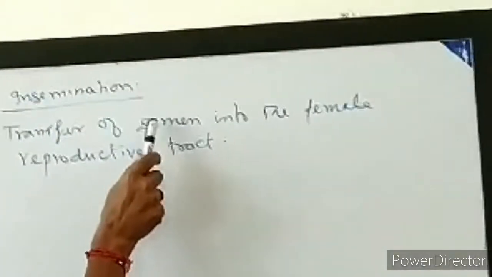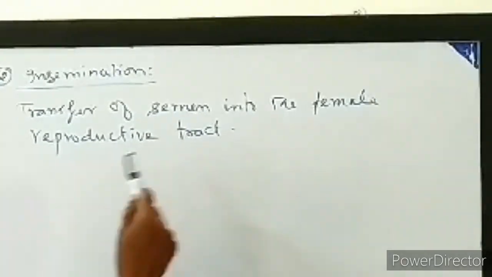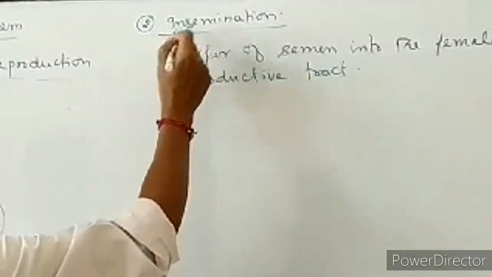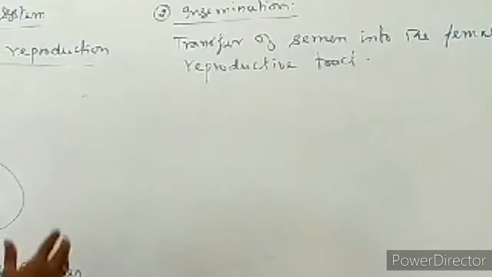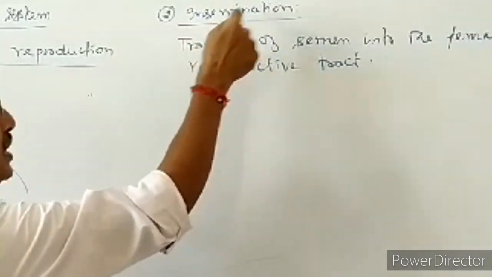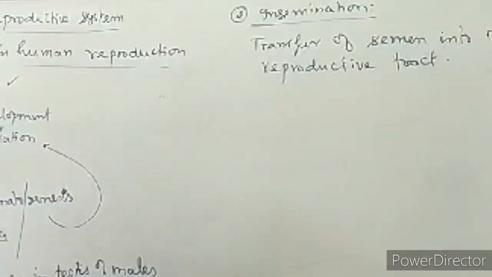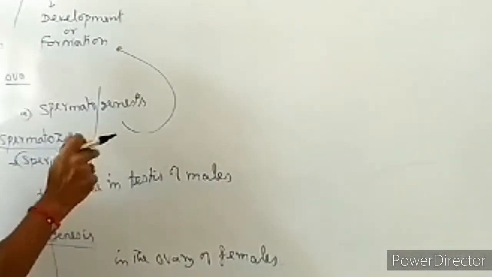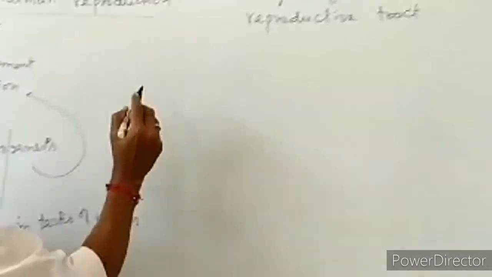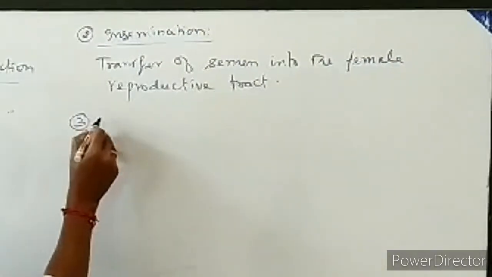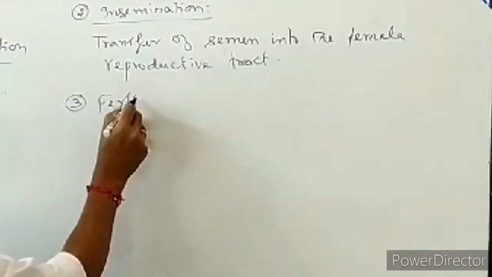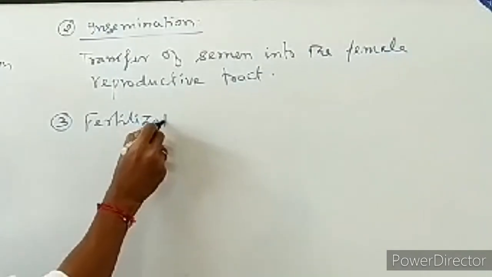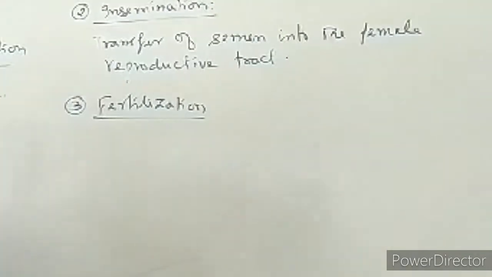The transfer of semen into the female reproductive tract is called insemination. Insemination means injecting the semen into the female reproductive organ. It is a second event. Once the sperms are introduced into the female reproductive tract, the next event is taking place. It is called fertilization.